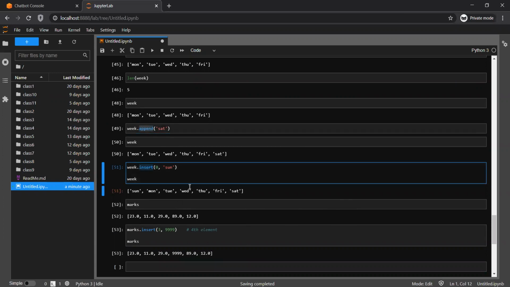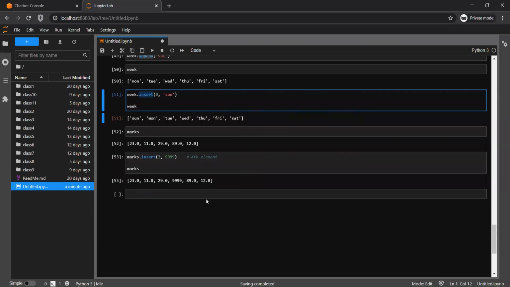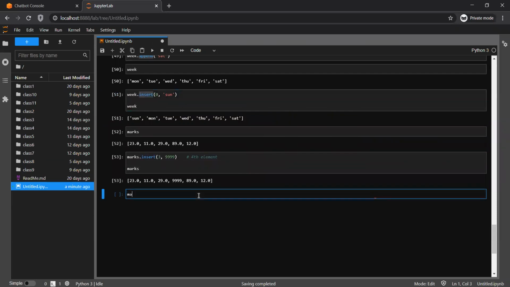What if you have multiple values to insert? That is also possible. There is a method called extend, and in extend you have to give multiple values. Obviously it will always be in the format of a list. So let me put it like, suppose, 88, 77, 66.